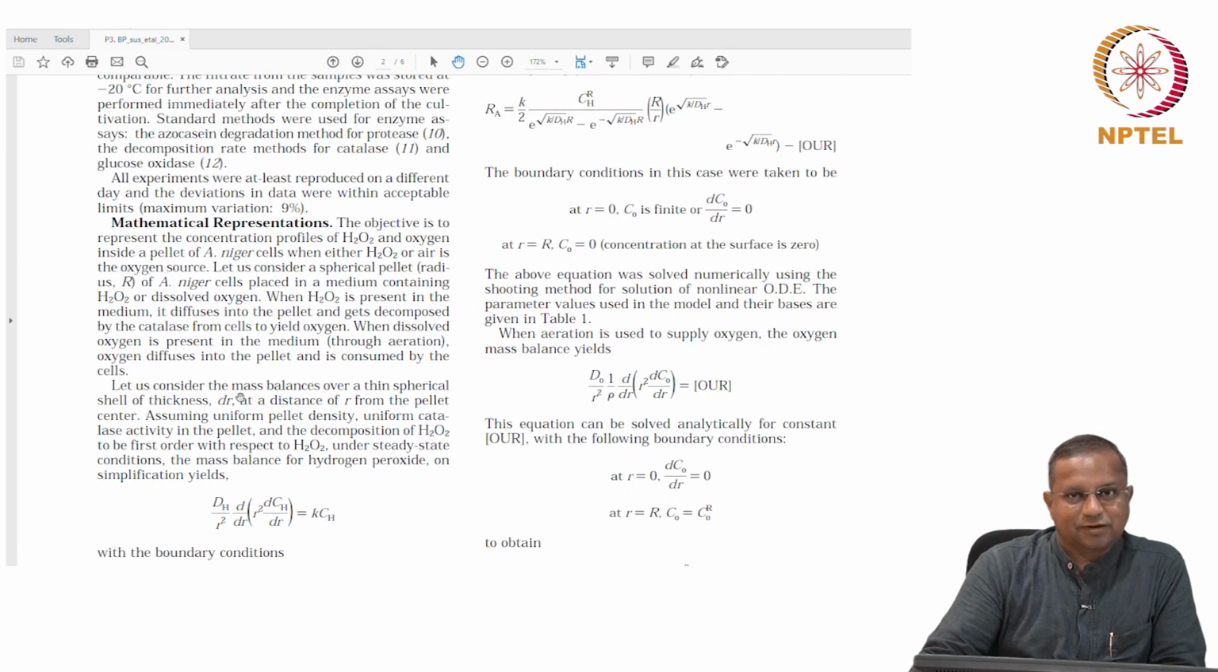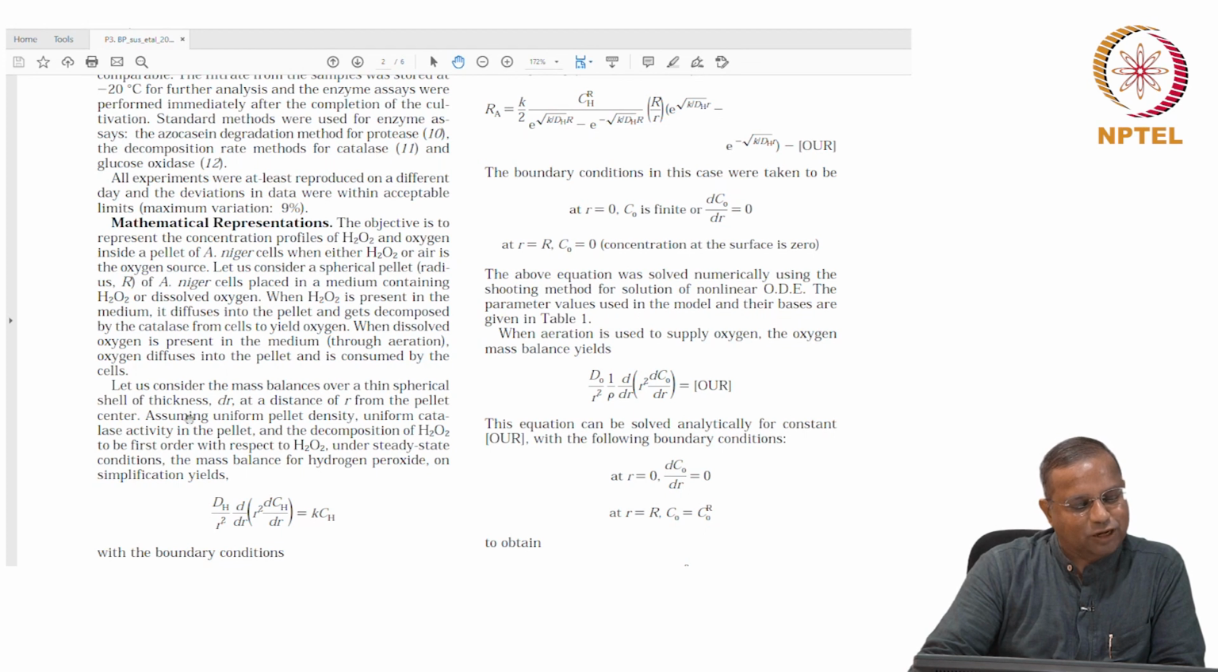Let us consider the mass balances over a thin spherical shell. I hope you are able to recall whatever we did. Let us consider the mass balances over a thin spherical shell. I am doing shell balances here because this is a new system, and I would like to have a better understanding. Therefore, I am doing shell balances here.